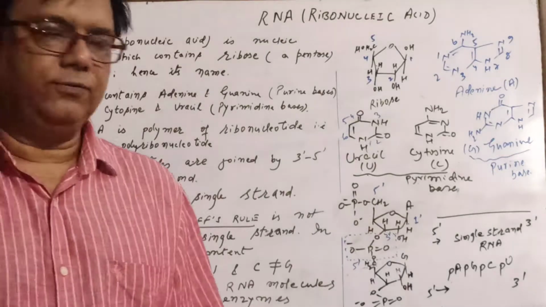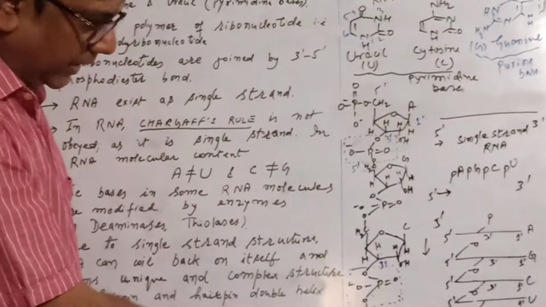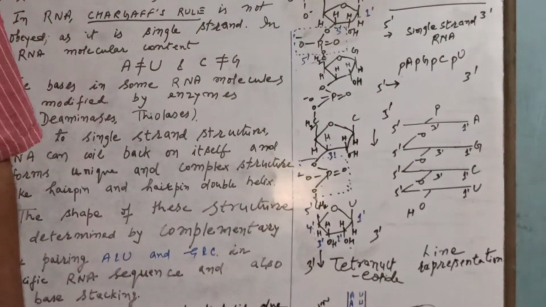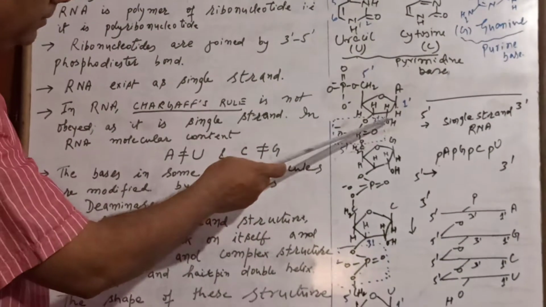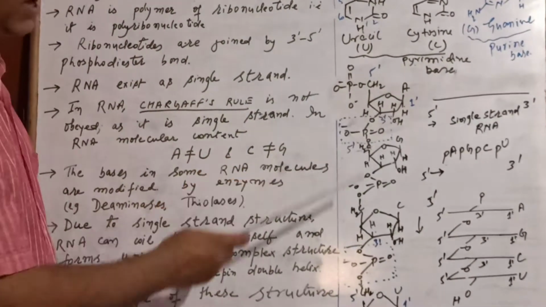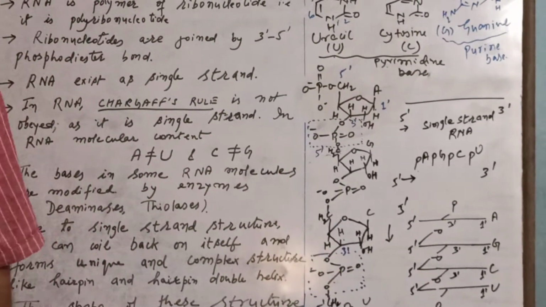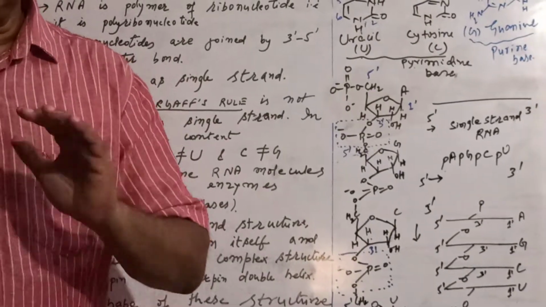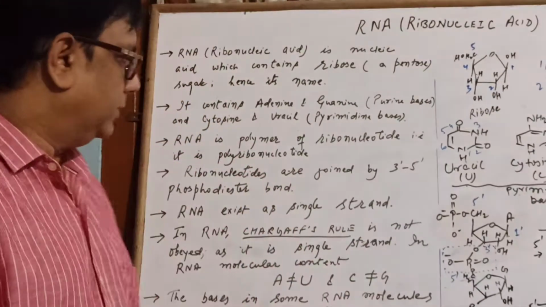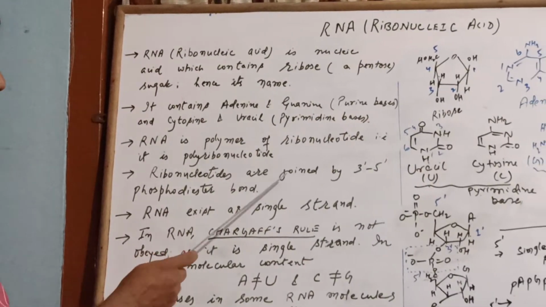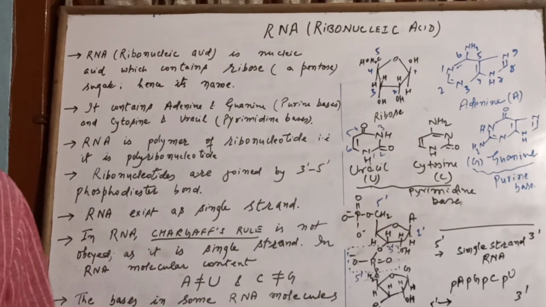Now I have given here the structure of a tetranucleotide, that is, you have 4 nucleotides joined by 3', 5' phosphodiester linkage. So the monomer units, that is ribonucleotides in RNA, are joined by 3', 5' phosphodiester bond or linkage.